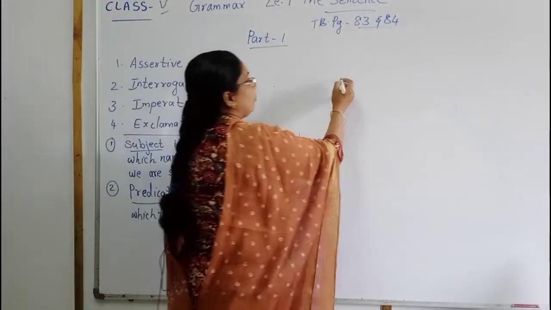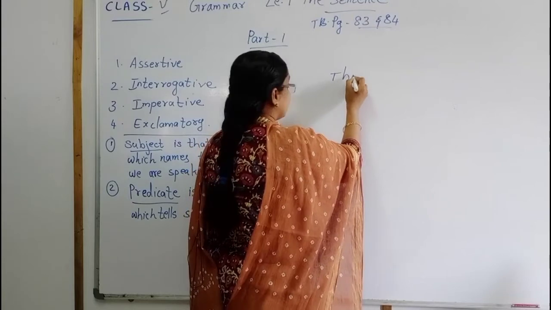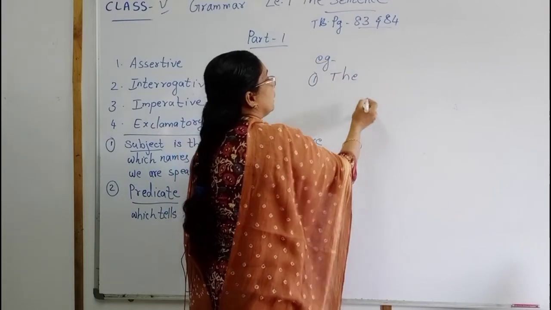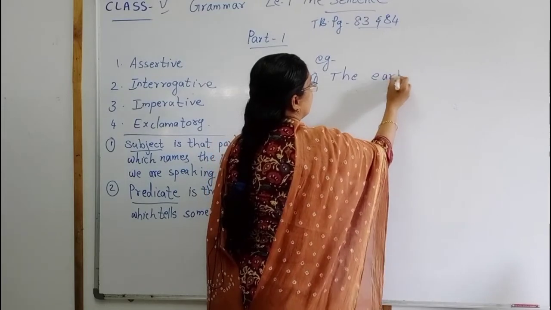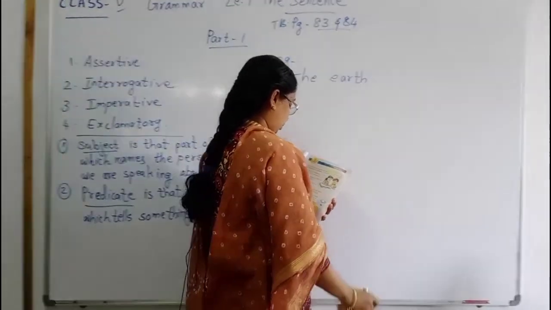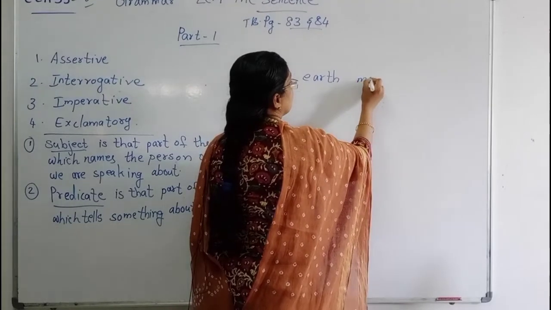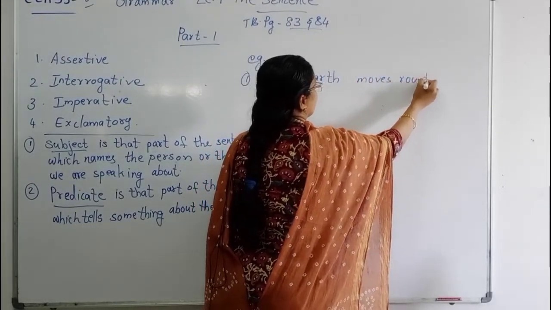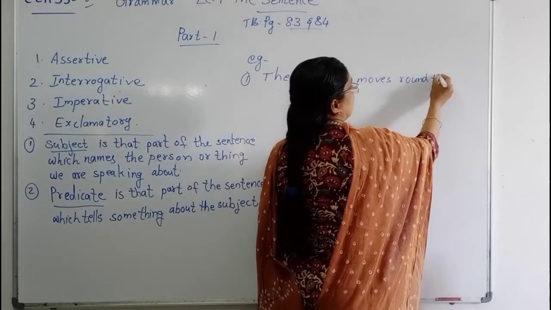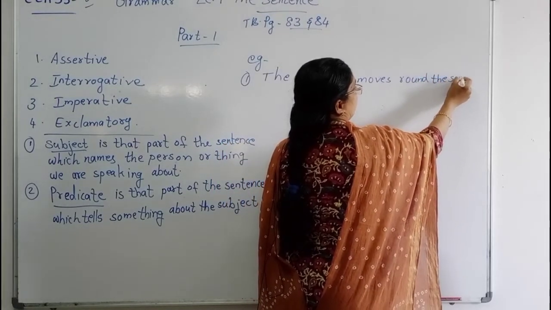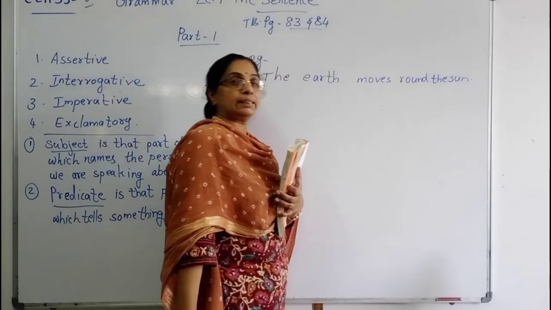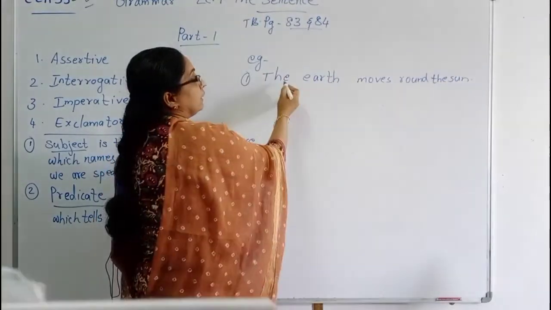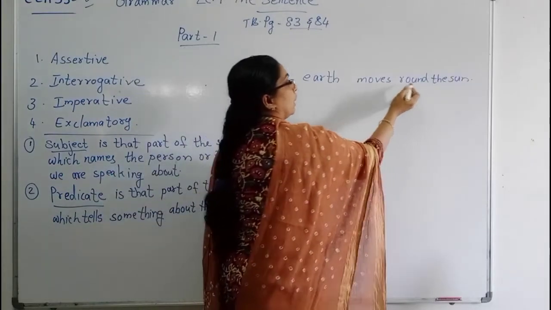Here, the first example: The earth moves around the sun. This is a complete sentence. The earth moves around the sun.